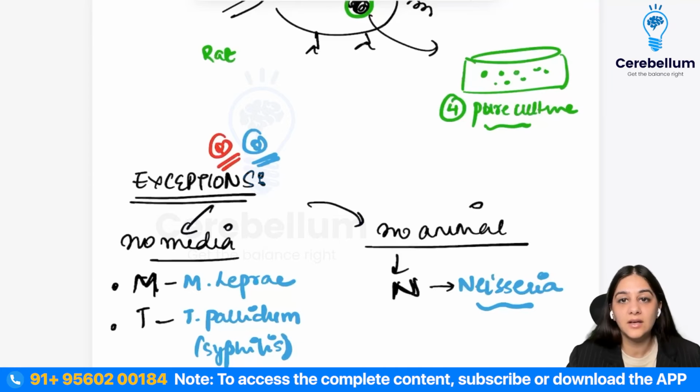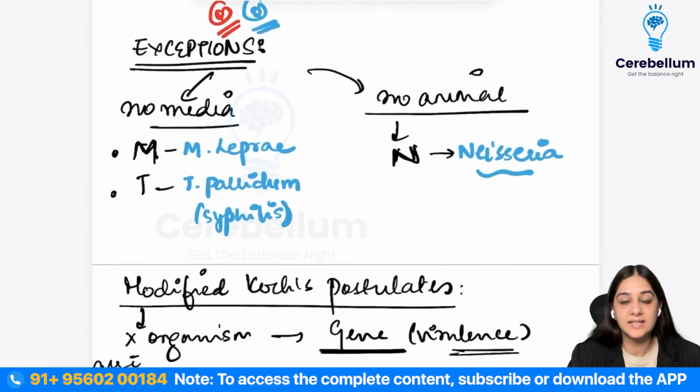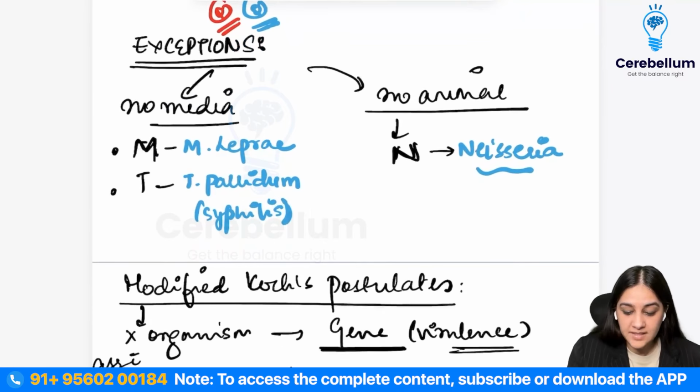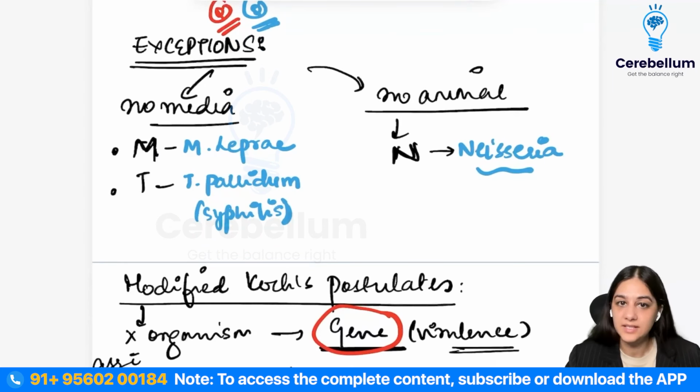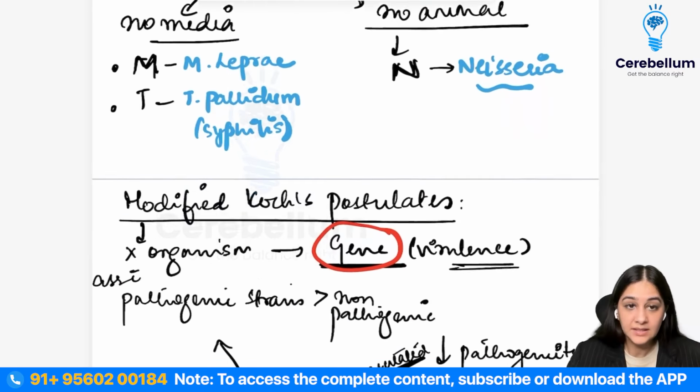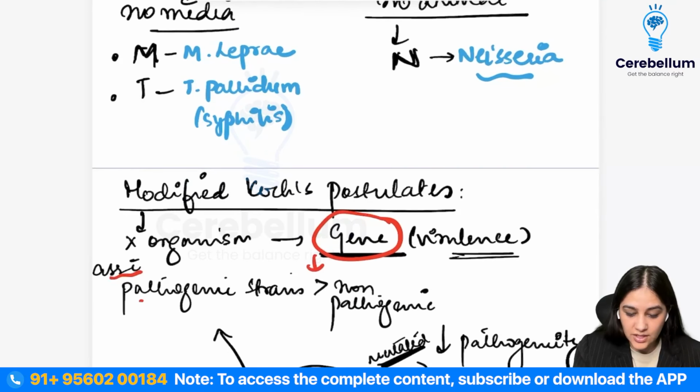Then they said that no, it's not about the constant association of an organism with the disease. Other scientists modified this Koch's postulate by saying that it is not the organism, but some virulence gene that is associated with the disease. So the organism is not producing the disease, it is some gene in the organism. If that gene is present, the disease will be present; if that gene is absent, the disease should be absent. Right? So this gene is associated more with the pathogenic strains than the non-pathogenic strains.